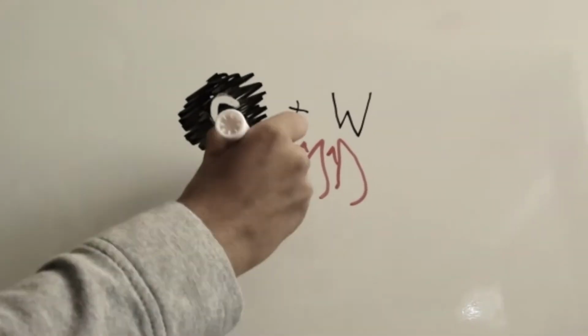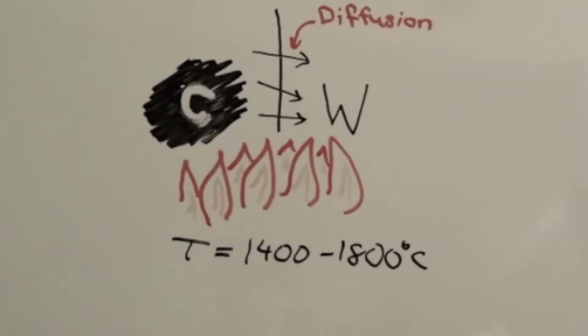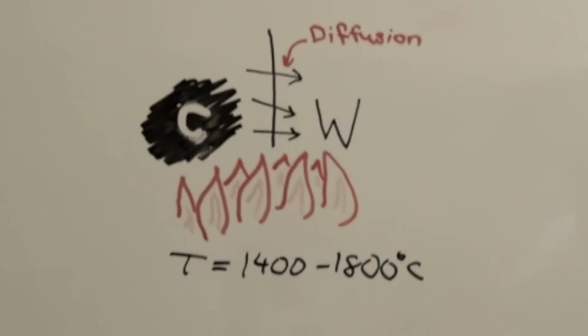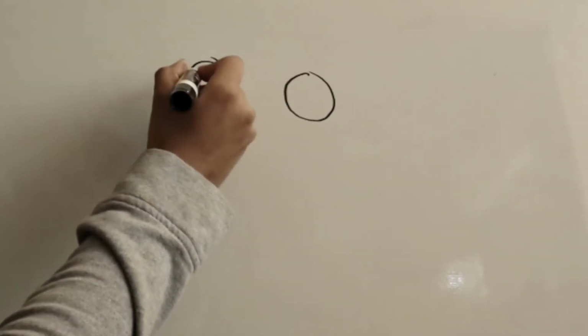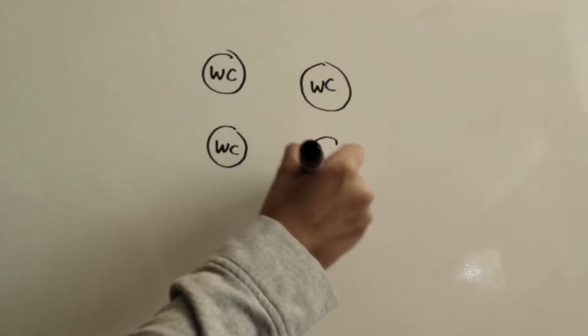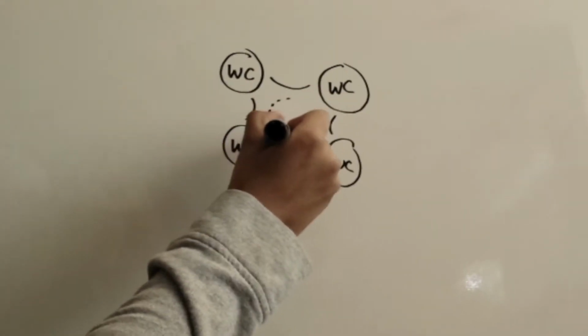After this, carbon black is then mixed with the tungsten powder and heated to temperatures between 1400 and 1800 degrees Celsius. This provides the energy necessary for the carbon atoms to diffuse into the tungsten in a timely manner. Tungsten carbide powder is now created. In its current form, it is very brittle and contains carbon and tungsten dislocations in the form of vacancies due to the manufacturing process, thus reducing strength and usability.